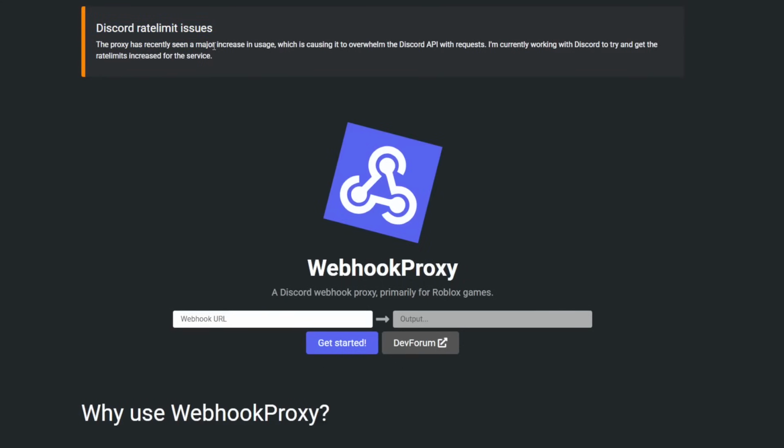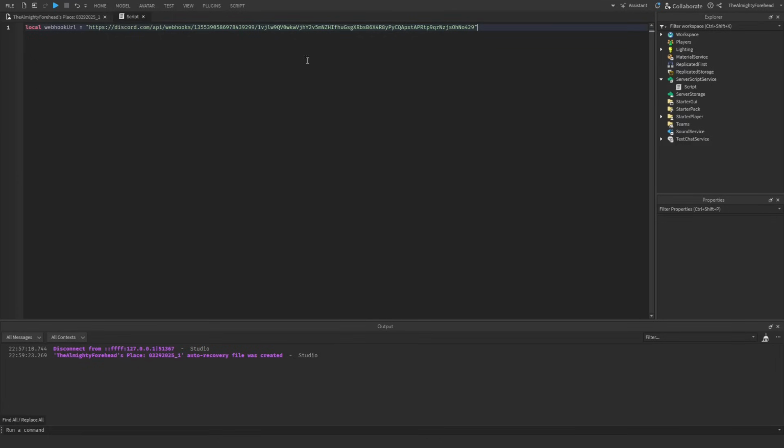And you can even see here Discord rate limit issues. The proxy has recently seen a major increase in usage. It's better to have your own proxy. But anyways, we're going to be using this just for this example. This website's really nice because you can just paste your webhook URL and it gives you the proper webhook URL that the proxy uses. And you can just copy that, go back to Roblox Studio and paste your new webhook URL.